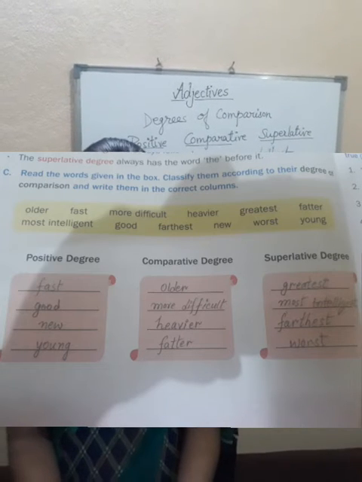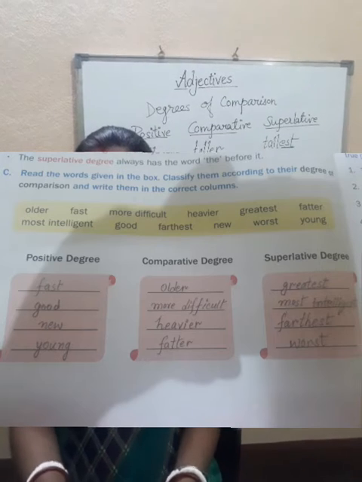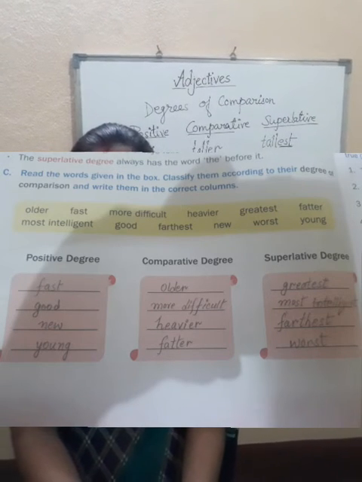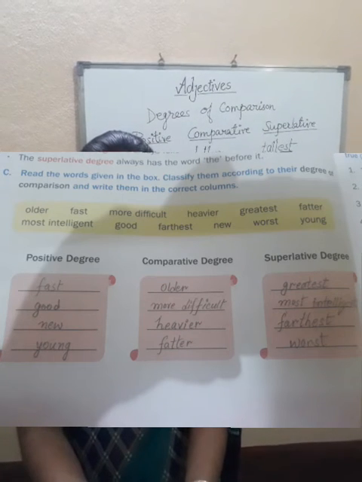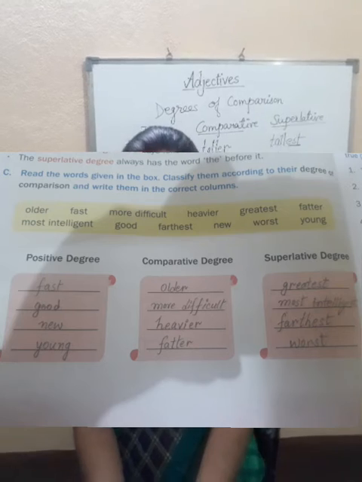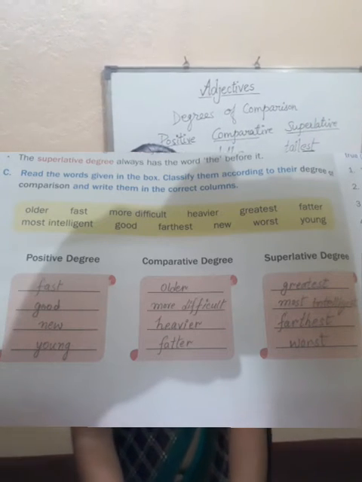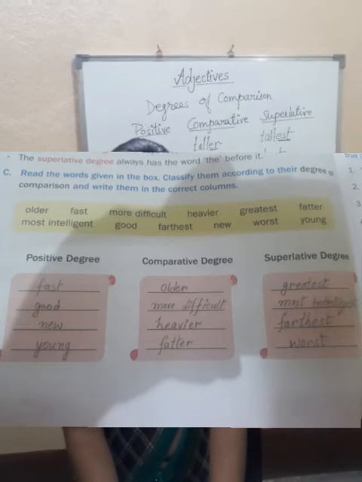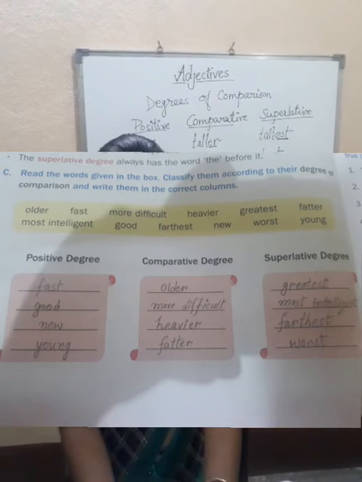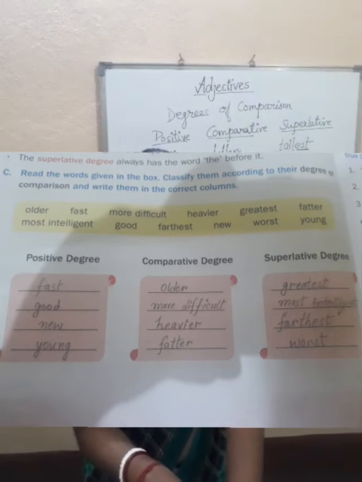Okay, now question number C. Read the words given in the box, classify them according to their degree of comparison and write them in the correct columns. See here, there are some words, we just have to identify whether they are positive, comparative or superlative. I already told you the rules. Now see the first word, older. Old is the word, er is added, it means it is comparative degree. This word older will come in comparative degree.